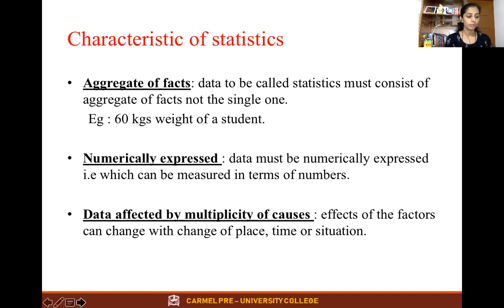So the causes of unemployment and its effects on the market and on the economy are different. In order to study one factor, we should know the other factors. One phenomenon is affected by another phenomenon.